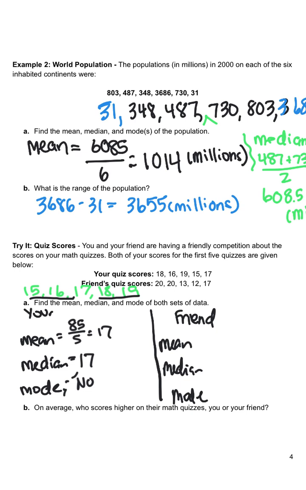So for your friend, let's put those numbers in order from least to greatest. They had a greater range, right? Your friend went from 12 and then 17 and 20 and 20 all the way up to 20. So they had a range of 8 points in comparison to 4 points. So their range is double what your range is. So they have more variability because their numbers are further apart.